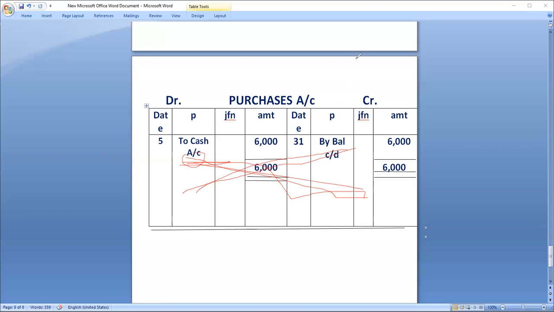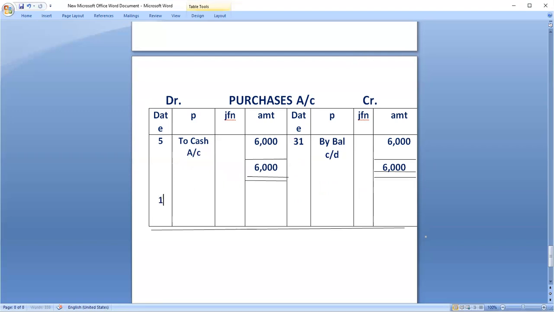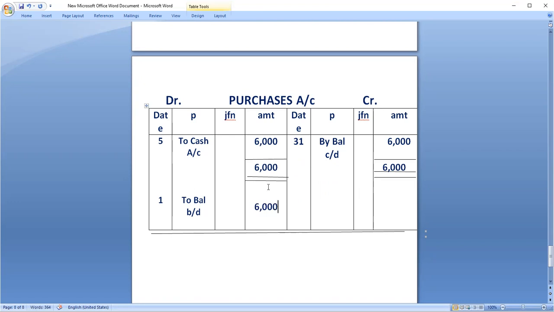Okay. So next month starting date 1st February, to balance brought down. 6,000 rupees you are going to mention. So like this, you have to do. Yes, sir. What journal means. Okay. Now, sir, you can.